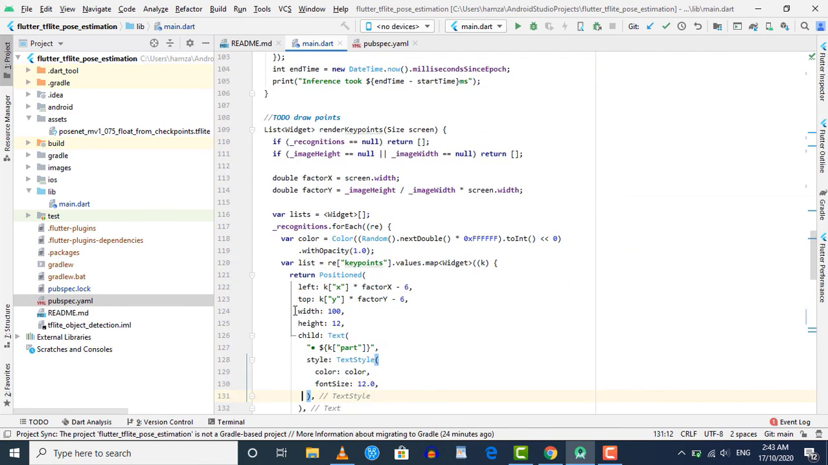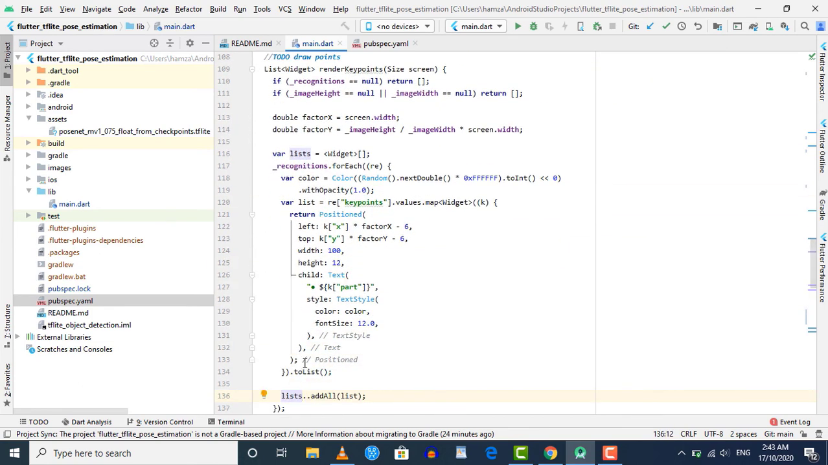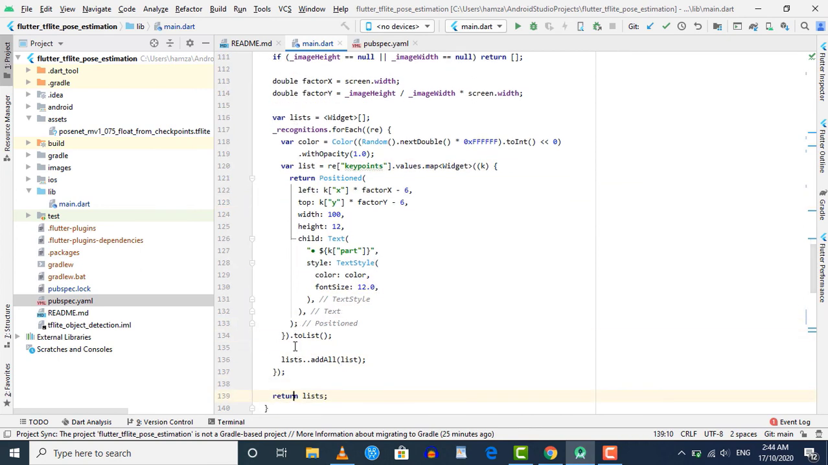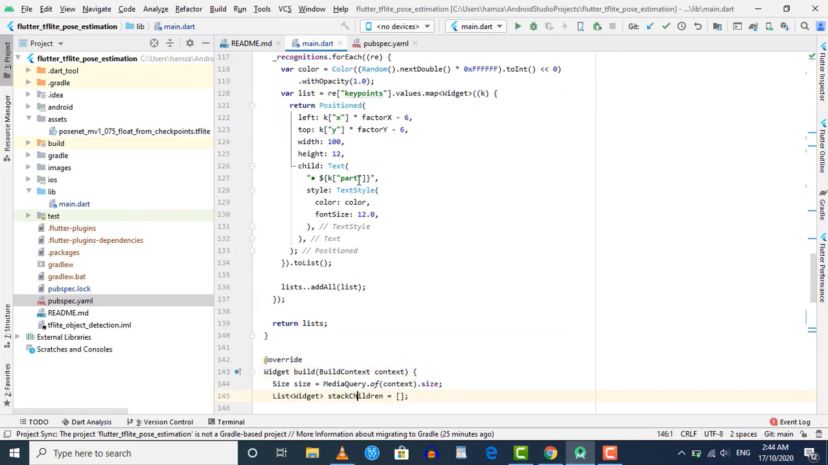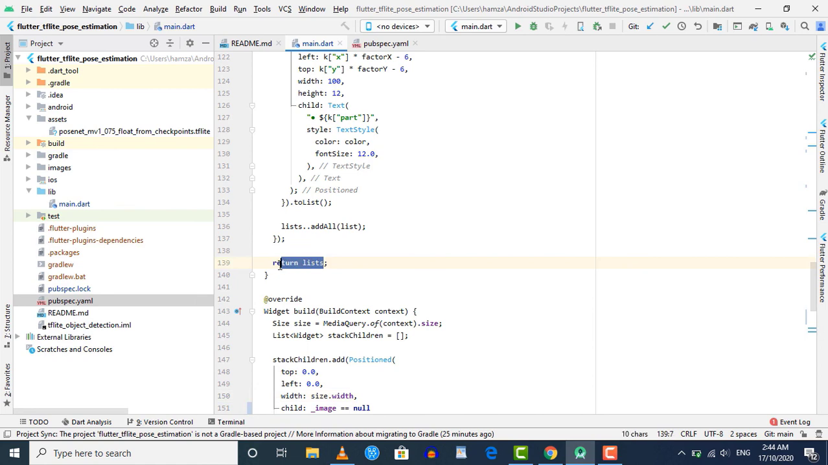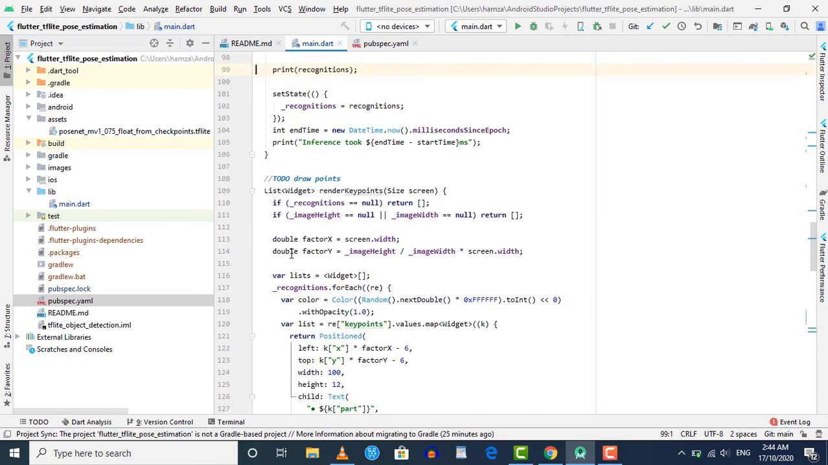Similarly, when you scroll down, you can see that we are calling this toList method, and it is returning these widgets in a list format and storing it inside this list variable. Then at the bottom we are adding this list inside our lists variable. There you can see that we are adding this list inside this lists, and we declared this variable above. So there you can see that we have this lists variable declared here. So it is going to contain the position widgets for each of the detected key points, and at the bottom we are returning this list. There you can see that we are returning it, and the data type of this variable is list of widgets.